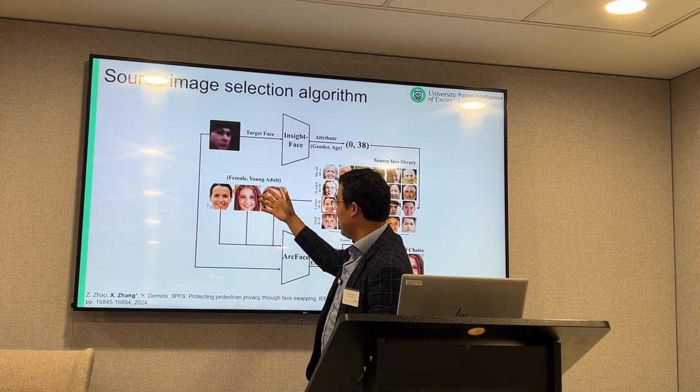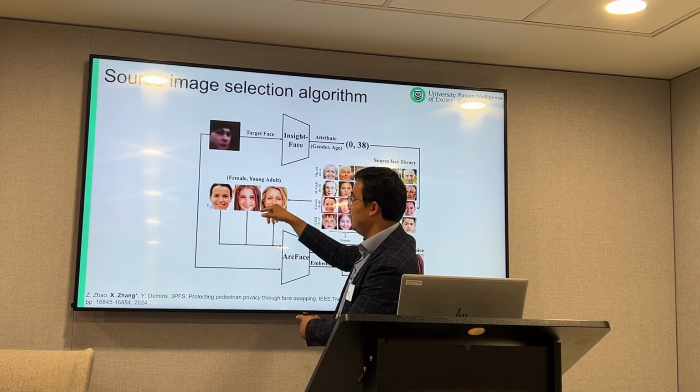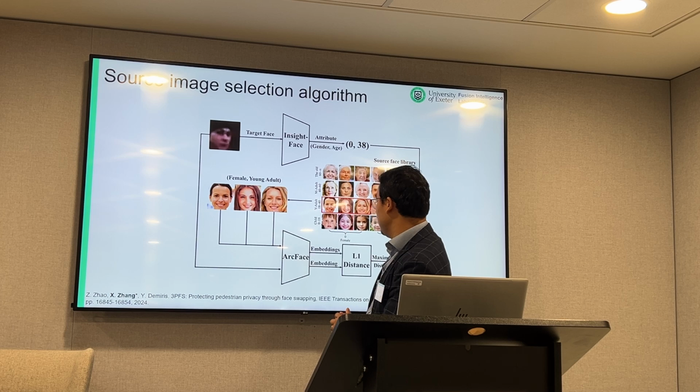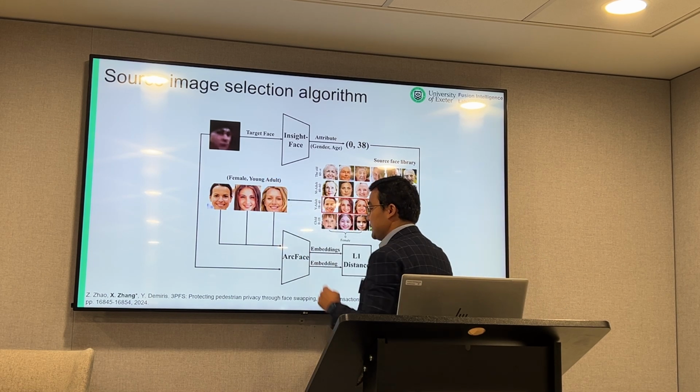Then we have another comparison method to select the final face from these three candidates. In this way, we can make sure the final choice has the same gender and a similar age group compared to the original face.